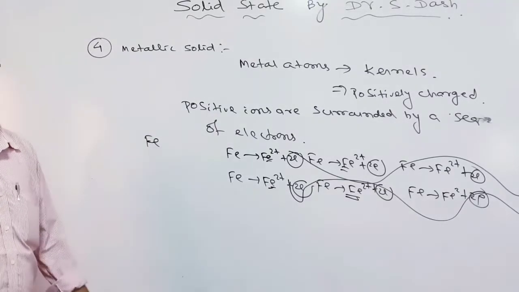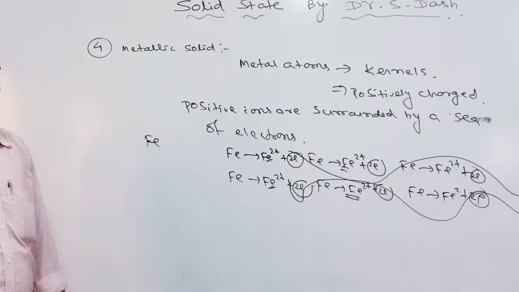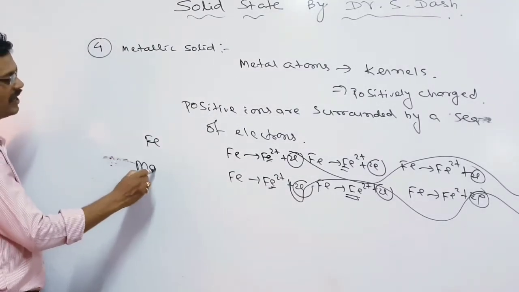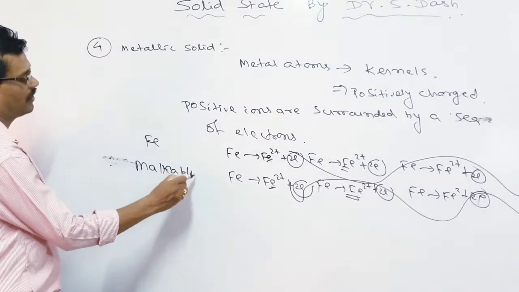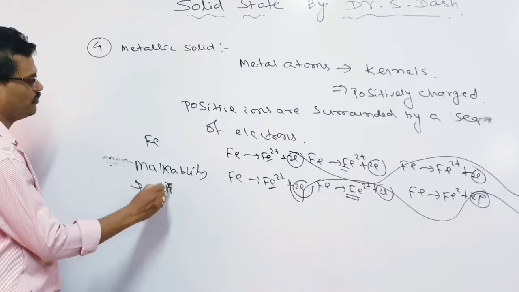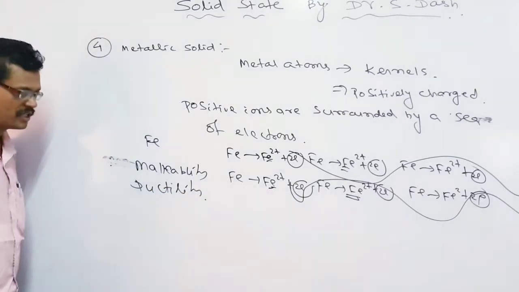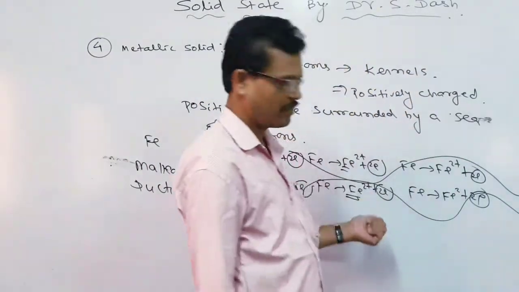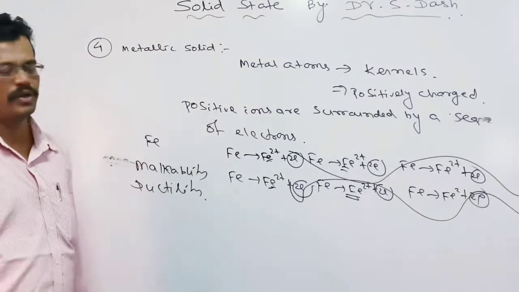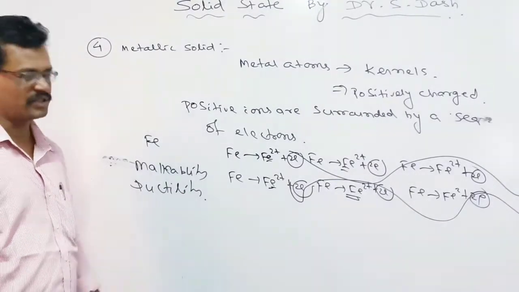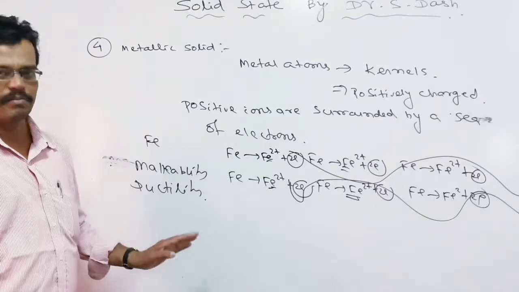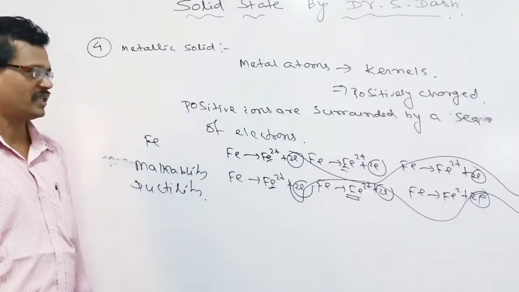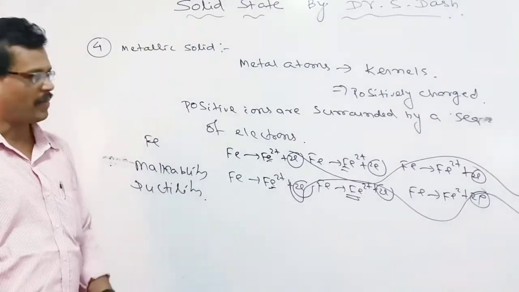Similarly, these metal atoms show the properties of malleability and ductility, by virtue of which they can be drawn into thin sheets and into wires. They also produce sound when struck against other substances, and metallic solids show metallic luster. So these are all the properties of metallic solids.